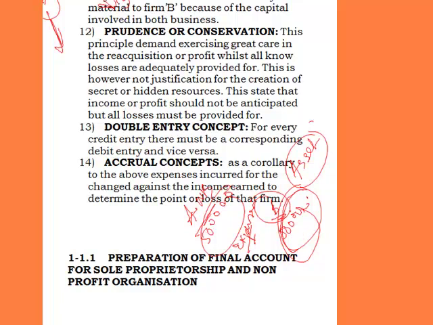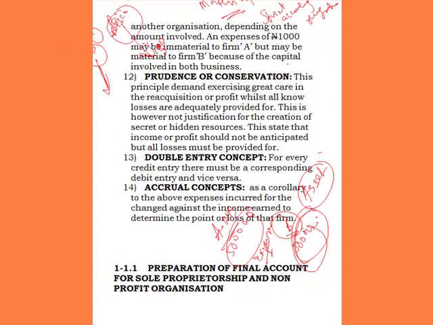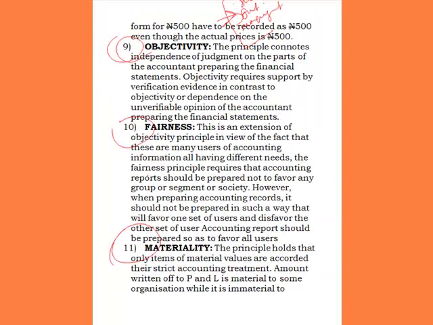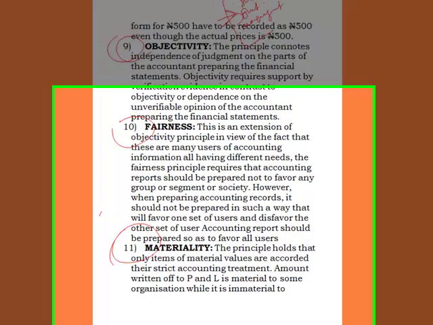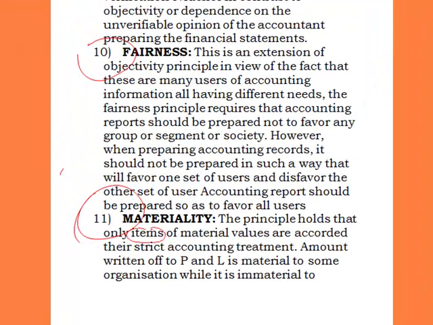But for Nigerian Brewery, 500,000 is just change, a minor amount, and they are not going to treat it as a capital expense. Rather, it's just an expense. So the principle holds that only items of material value are accorded their strict accounting treatment.